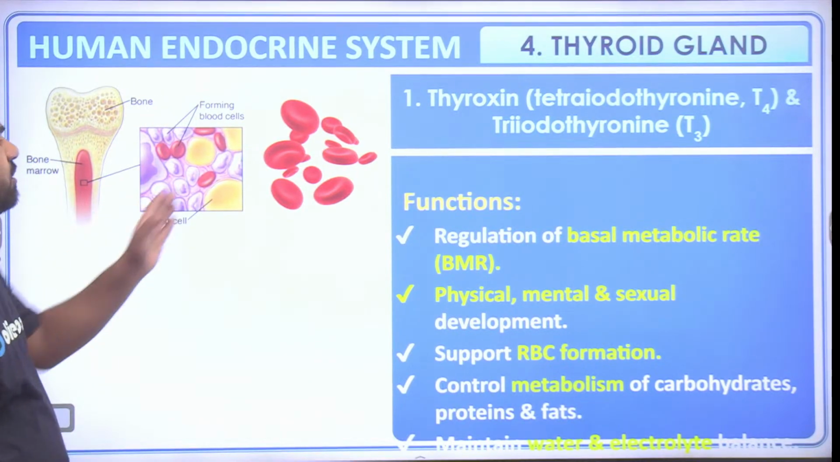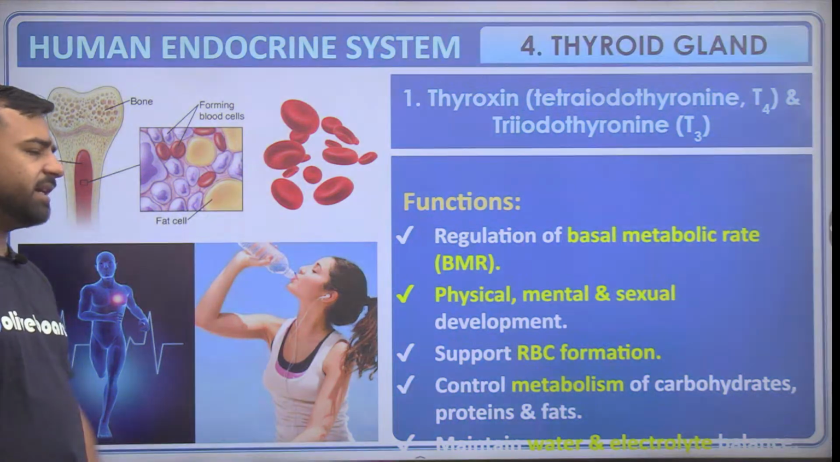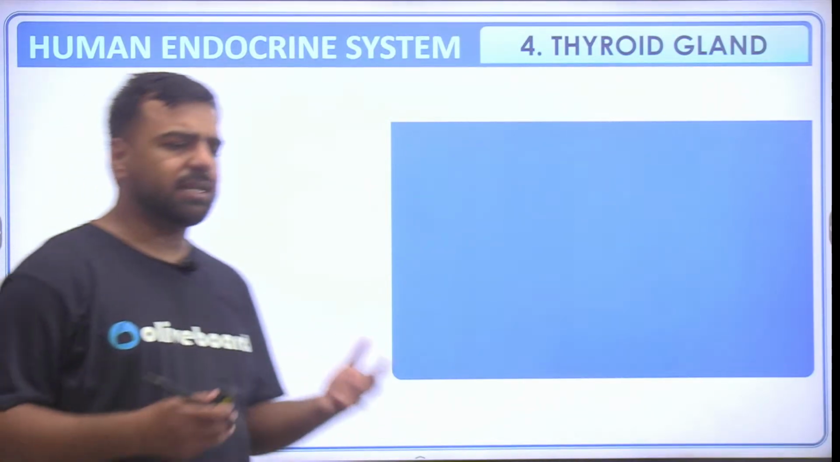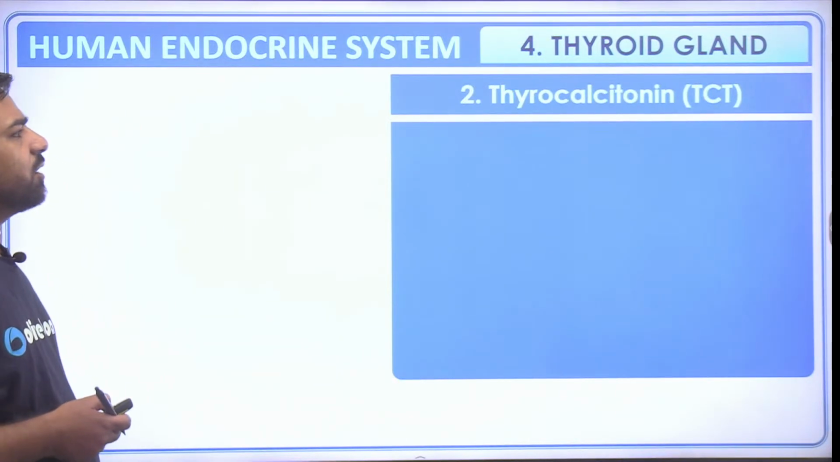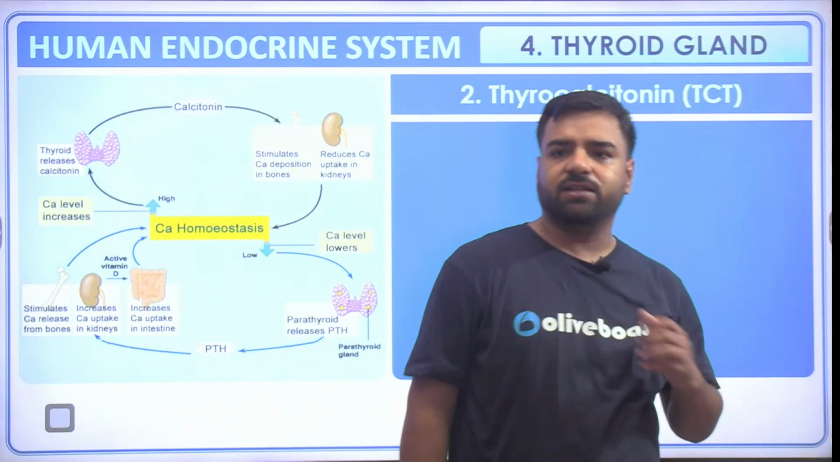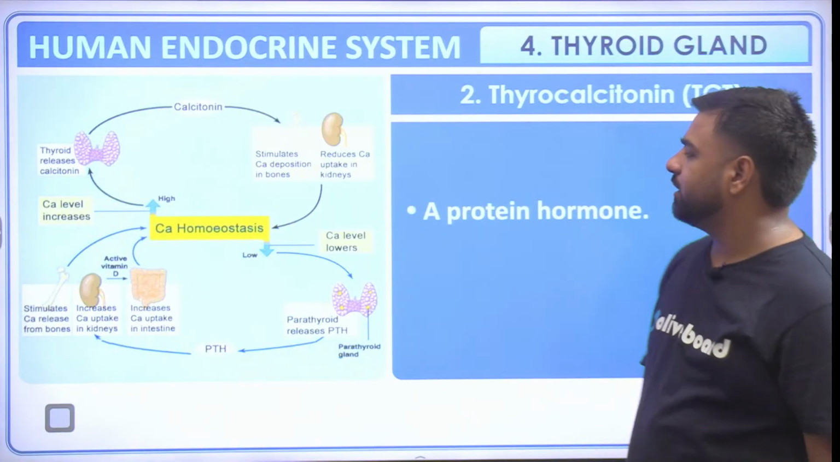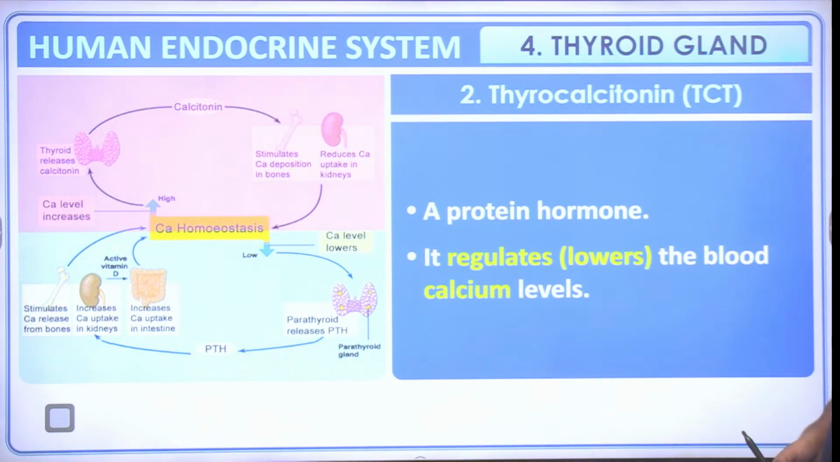So it is actually showing that's the RBC, these are the fat cells. It is helping in maintaining your immunity, and even your reproductive cycle. Then talking about thyrocalcitonin, from this calci term you can link it with calcium, right? So for your healthy bones, even this is important. It's a protein hormone that regulates the blood calcium levels.